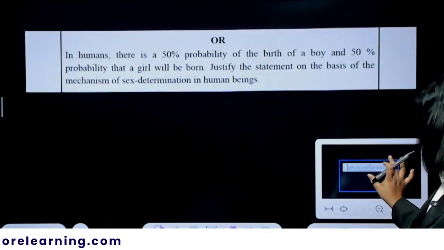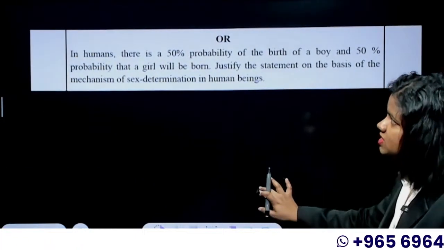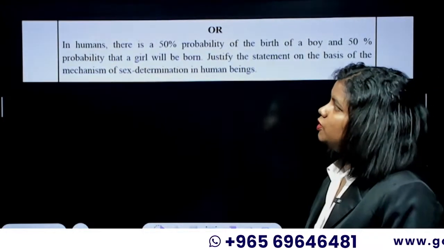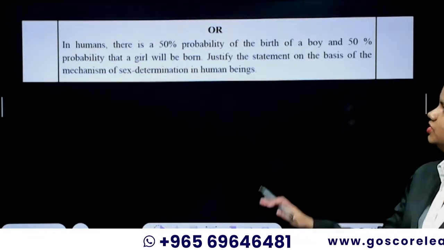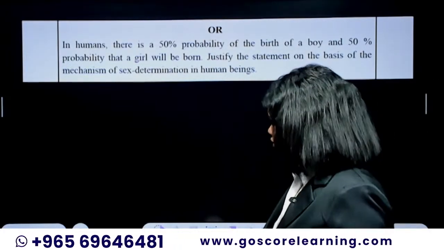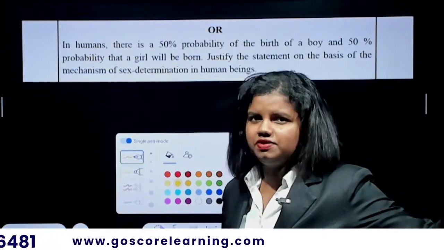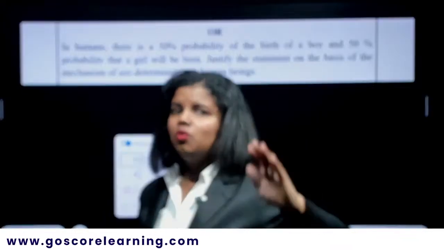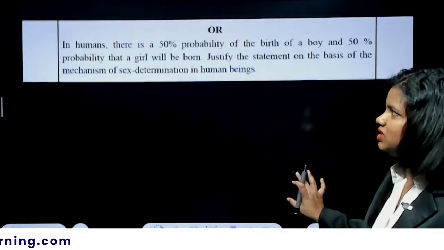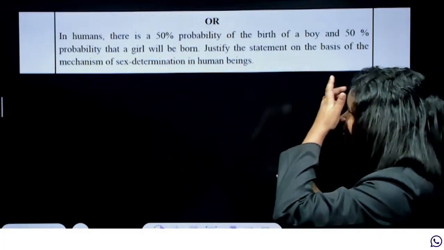And there is another question, from sex determination. In humans, there is a 50% probability of the birth of a boy and a 50% probability of a girl being born. Justify the statement on the basis of the mechanism of sex determination in human beings. I think this is a very cliche question, and in all the SQPs that we have solved so far, there was this question. So it is a frequently repeated question. Make sure that you know how to answer it properly. Again, it's a 3-mark question.